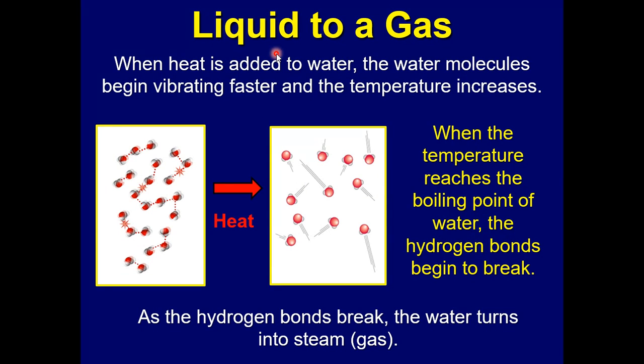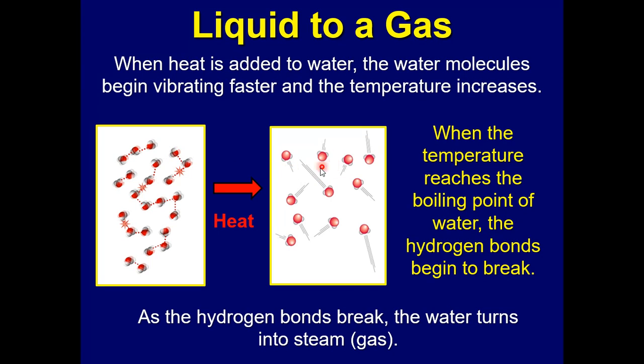All right, now when we're going from a liquid to a gas, right, when heat is added to water, so here are the water molecules, and the bonds are not completely broken. They're just broken enough so that the water molecules can slide past each other. But when you add heat, the molecules begin vibrating even faster to completely break free.